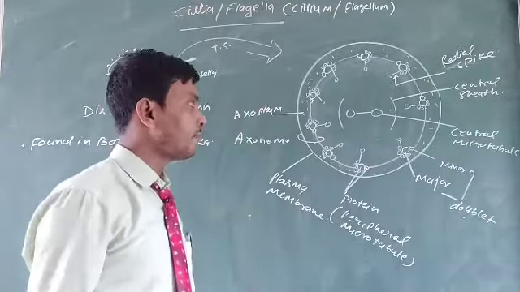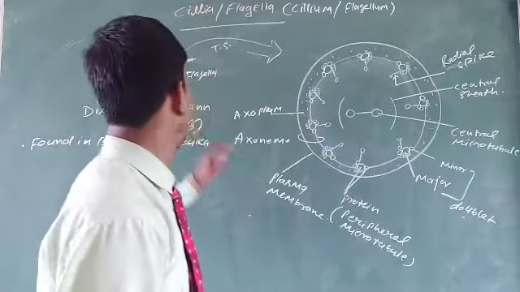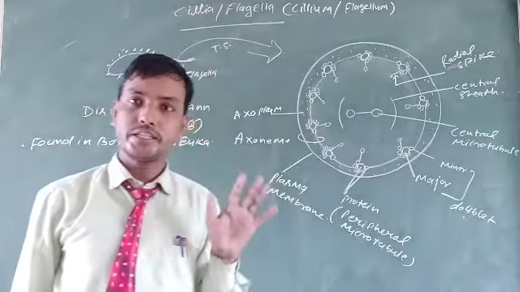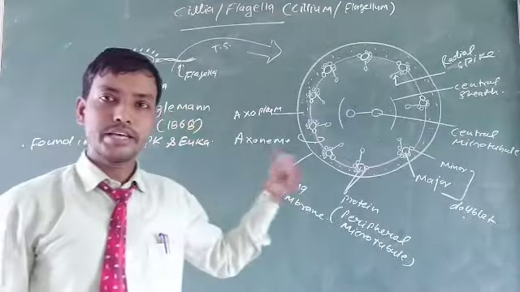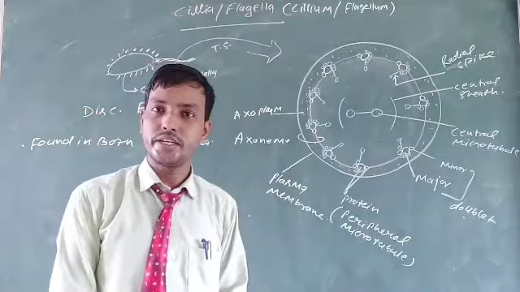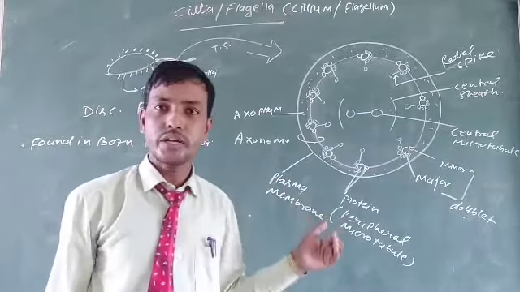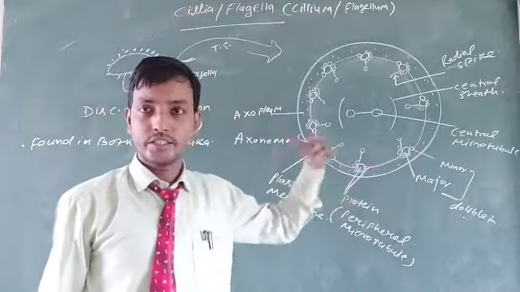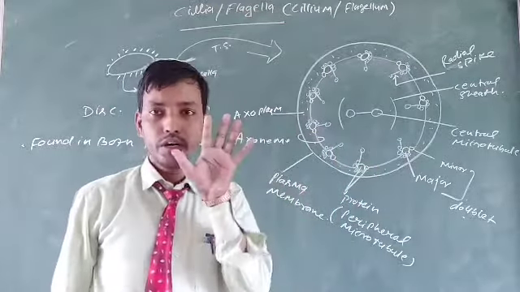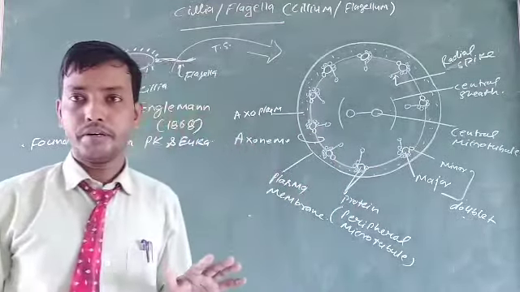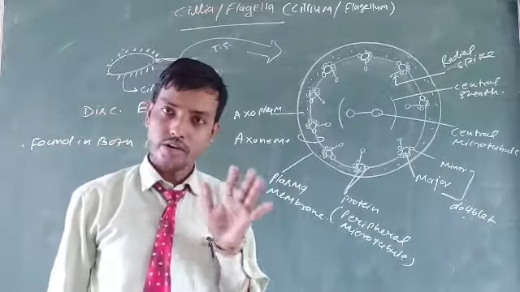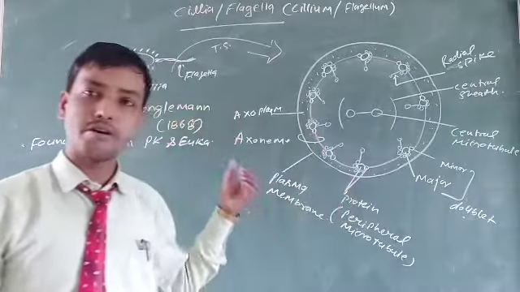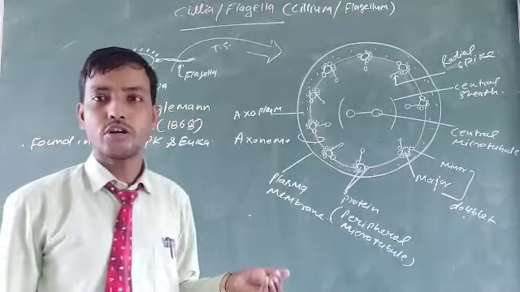So these are the different parts of the flagella or cilia when you make the TS. Keep in mind, this is the electron microscopic structure of cilia or flagella. You need to draw it very carefully, and this is very easy to draw when you carefully observe the diagram. If you cannot carefully observe or practice with the diagram, then it is not possible to write.